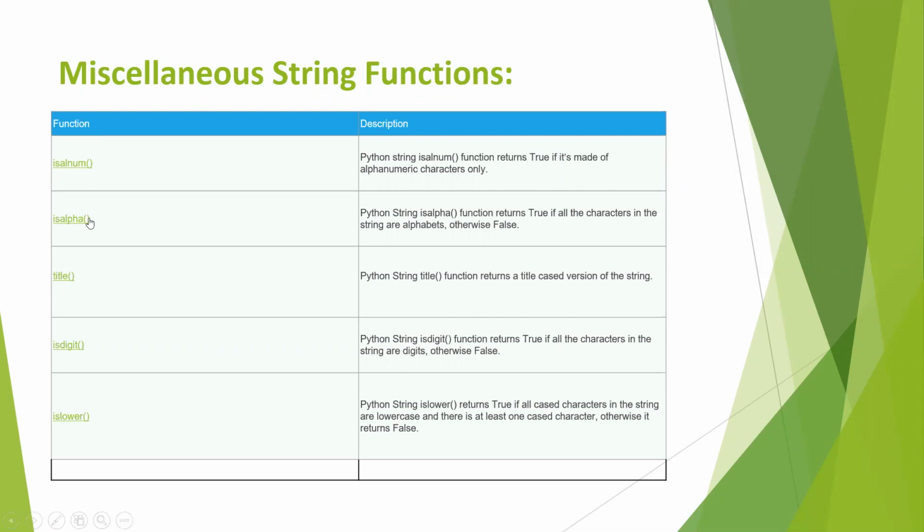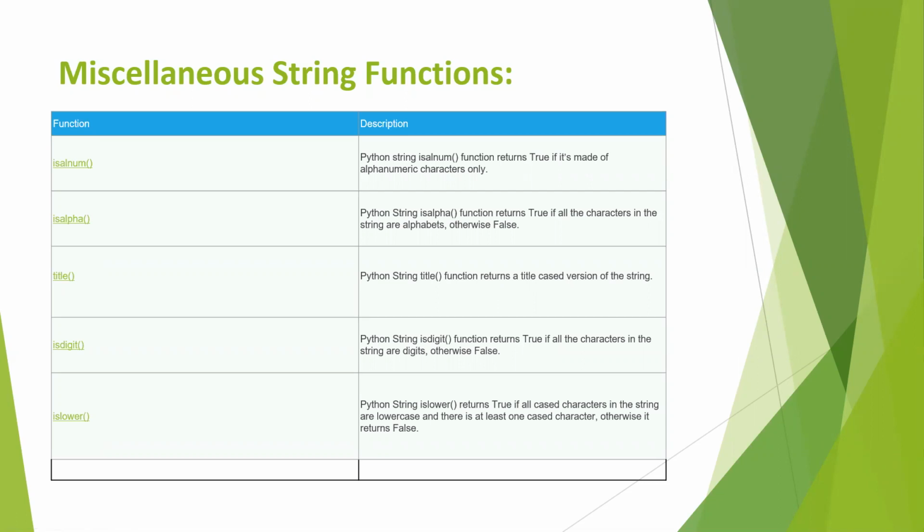Here the second one is isalpha. When we use this function on a string, it will give true only if it contains alphabets. Other than alphabets, it will give false. Python string isalpha function returns true if all characters in the string are alphabets, otherwise false. Let's see the title. Python string istitle function returns true for a title-cased version of the string. Means if the starting letter in the string is capital, then it will give true.